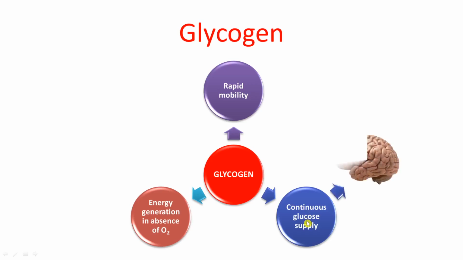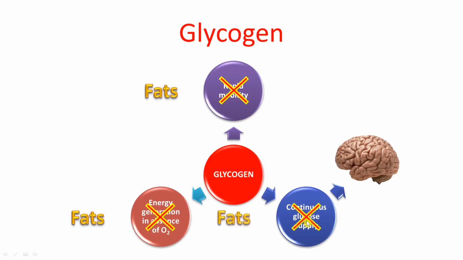If we consider fats, they will have certain drawbacks. Means the fats do not show rapid mobility. Fats do not generate energy in absence of oxygen. They always require oxygen to generate energy. And thirdly, fats are not capable to continuously supply the glucose. This is the reason why our body prefers glycogen as the fuel reserve before the fats.